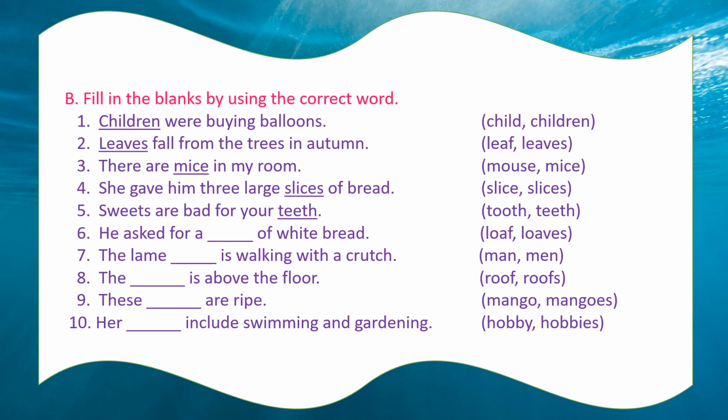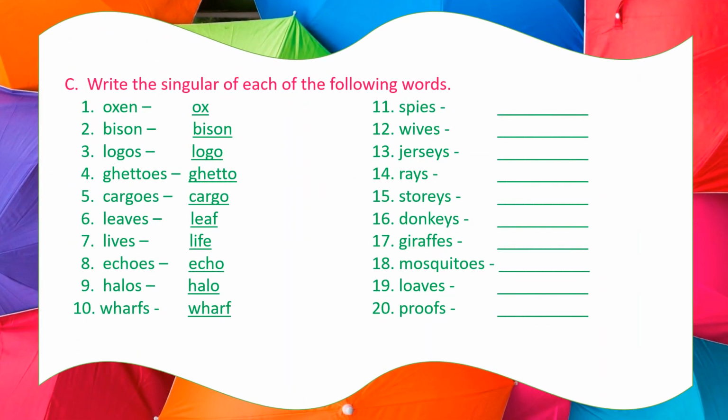Okay. Let's see another exercise. Exercise C. Here, write the singular of each of the following words. In exercise A, we have done the plural forms, no? We were given the singular form and we converted it into plural forms. Now here the plural forms are given and we have to write the singular forms. See, oxen. The singular form of oxen is ox. Bison. Bison. Same. Okay.